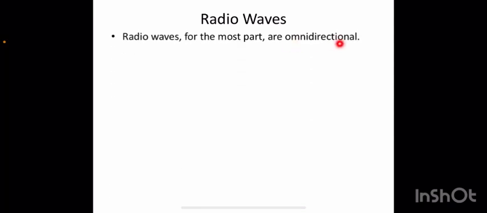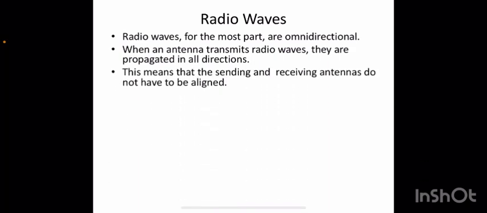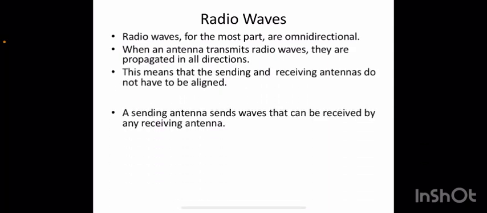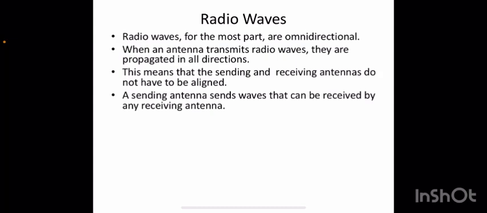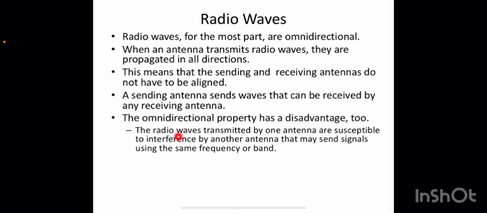And in case of radio waves, these waves are actually omnidirectional. Okay, and when an antenna transmits radio waves, they are propagated in all directions. This means that the sending and receiving antenna do not have to be aligned. That is the case here. Okay, a sending antenna sends waves that can be received by any receiving antenna. So this omnidirectional property obviously has an advantage, and at the same time it has a disadvantage. What's the disadvantage? The radio waves transmitted by one antenna are susceptible to interference by another antenna, right? Yeah, that may be the problem here.